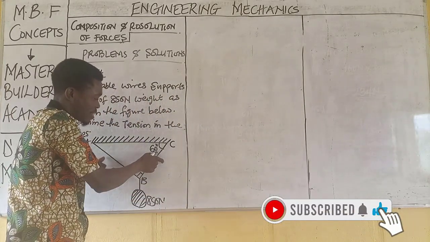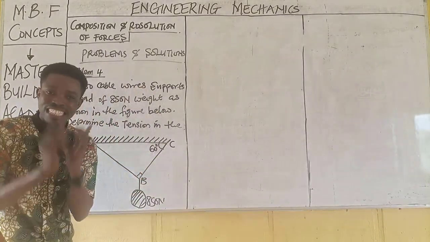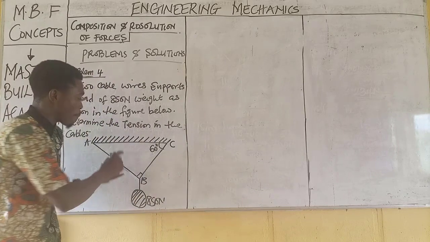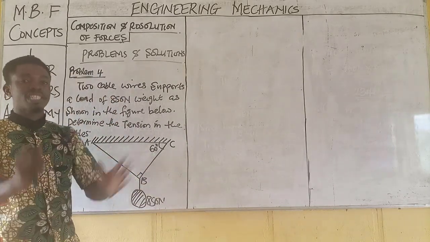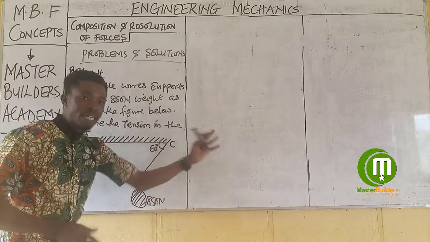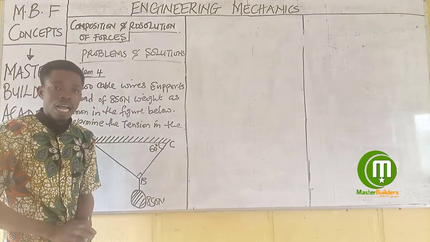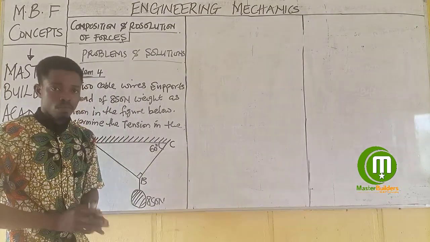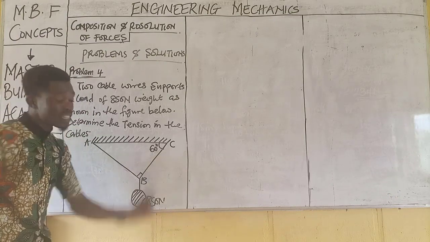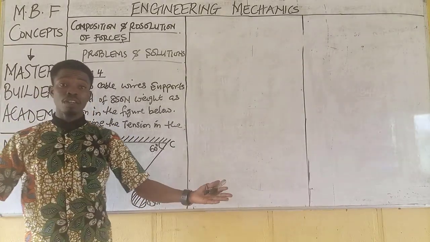So for these two cables to be able to suspend this weight above the ground level and remain at equilibrium, something must be happening here. What is happening here is what this question says we should look for. What could be the strength of wire AB? What could be the strength of wire BC? To be able to hold this object above the ground level, with gravitational force unable to pull the weight down. To obtain this, the first thing you always do is to draw the free body diagram, which reveals the active forces, their directions, and otherwise.